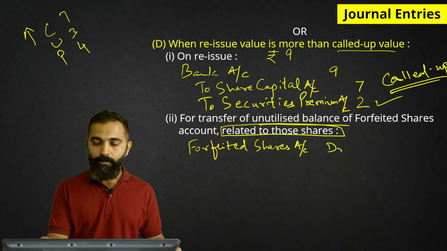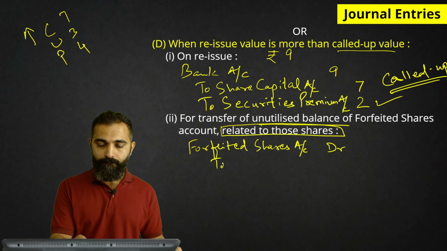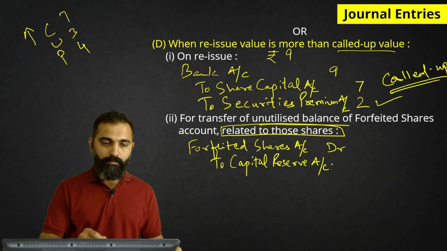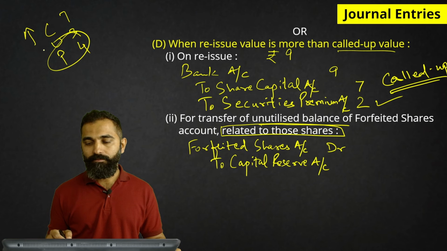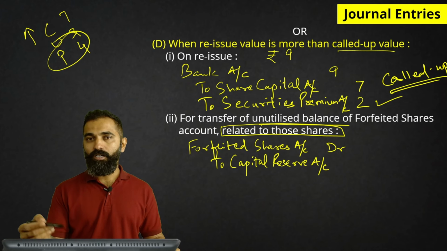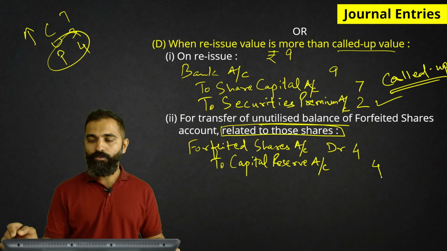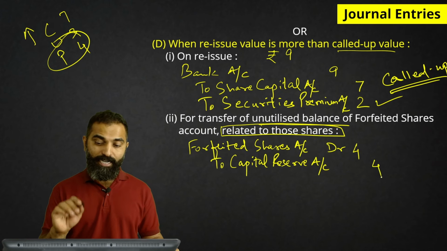Tell me. This is what we had forfeited. This amount is not touched at all. So the entire amount will be transferred to capital reserve relating to those shares.